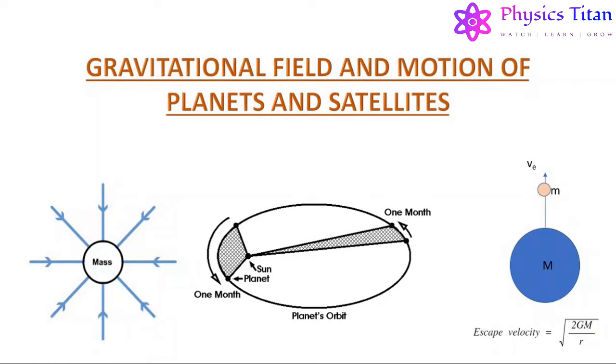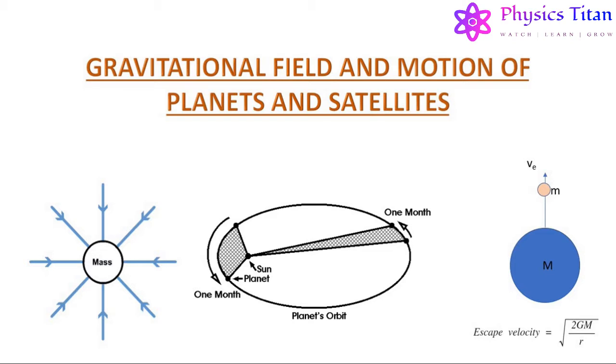Hello friends, today we are going to start our new topic, that is gravitational field and the motion of planets and satellites. In this lecture we will study some basic concepts related to gravitation, like gravitational field around an object having some definite mass and the gravitational potential energy associated with two objects of certain mass separated by a certain distance. We will also study the term gravitational potential associated with an object of mass m.